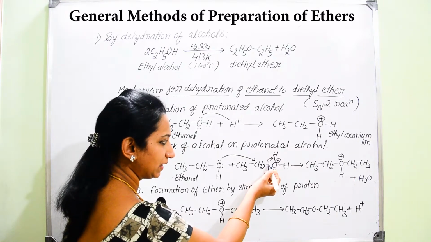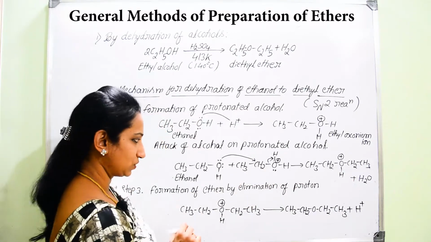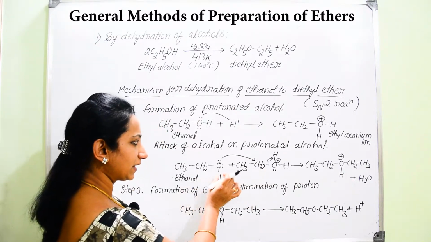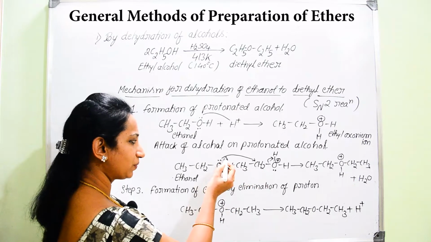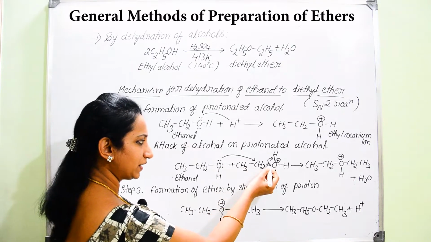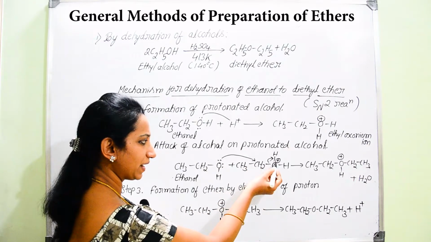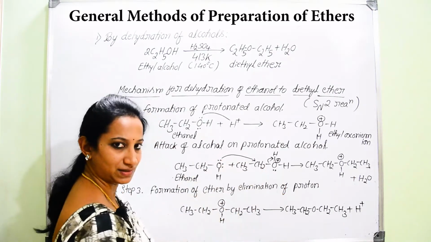It can withdraw the bonded shared pair of electrons between oxygen and another carbon. So if ethanol is interacting with this electron-deficient center, this oxygen can provide the electron pair for this carbon, so that this bonded electron pair will be shifted back to the oxygen to get the neutrality back for the oxygen.